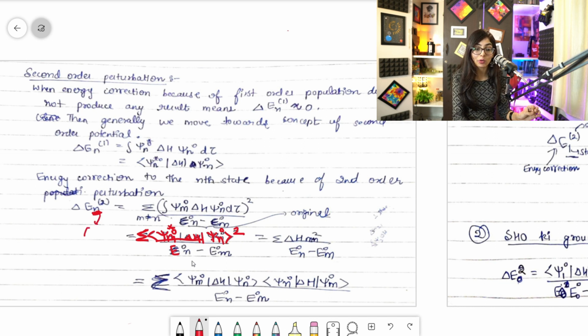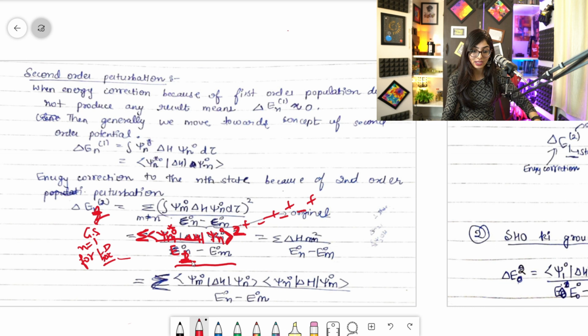Suppose you are checking in the ground state, so that would be n equal to 1 for a particle in a 1D box. So you will take 1 over here every time for every summation. You will keep adding the particular combinations. For every combination you will take 1 over here, if it is asked for the ground state, right? If it is asked for the first excited state, you will take 2 over here and you will write 2 over here. Clear, guys? Just don't forget to make the square of this and then this subtraction and all, right, guys? I hope this is very clear to you, right?